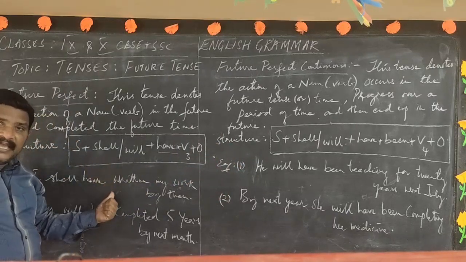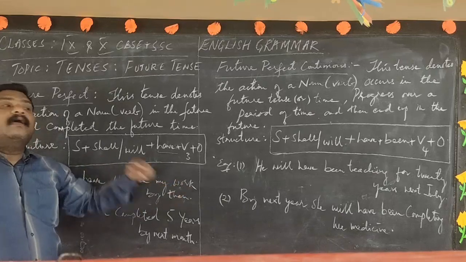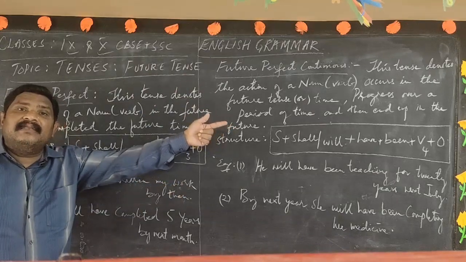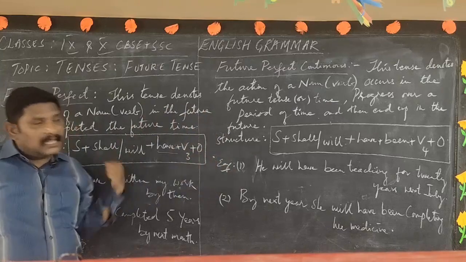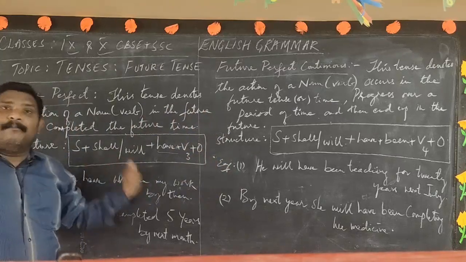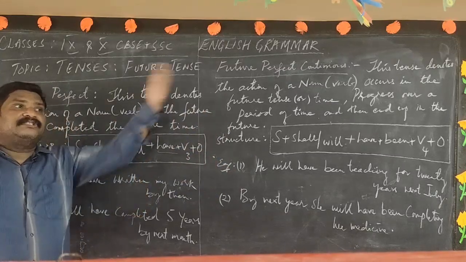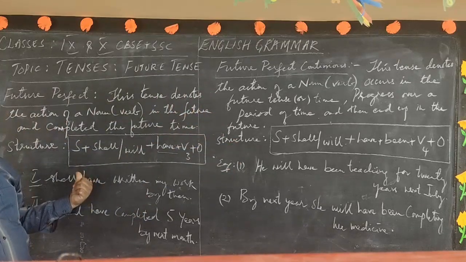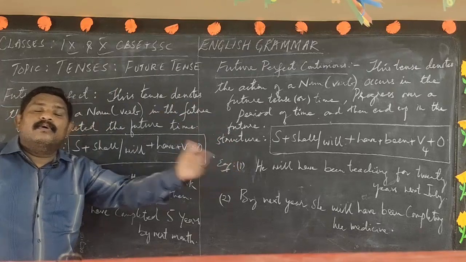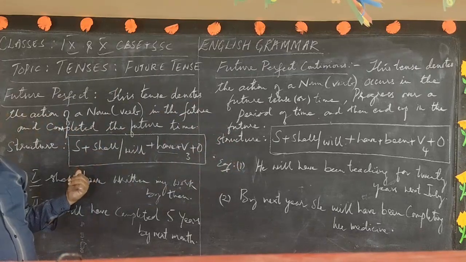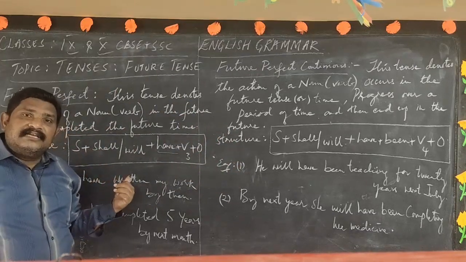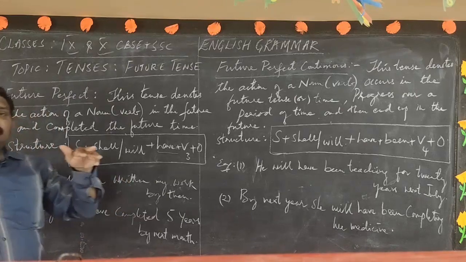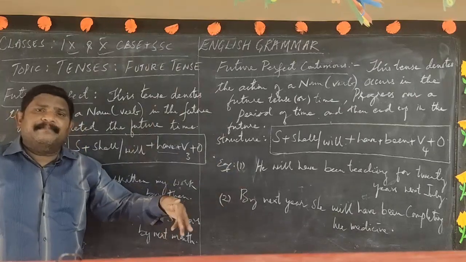I shall have written my work by then. So by then what would have happened? I shall have written my work. I shall have completed my work. By 2 p.m. tomorrow, I shall have completed my notes. By 3 p.m. tomorrow, I shall have written my book. I shall have written my exercise. So the future action, expected in the present.